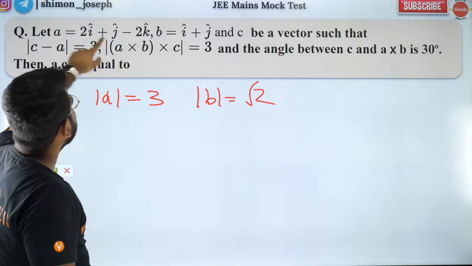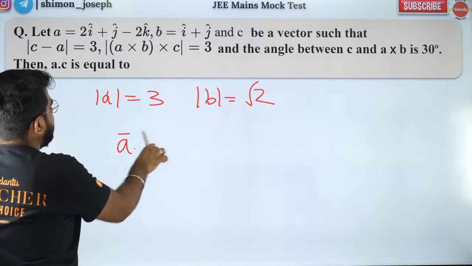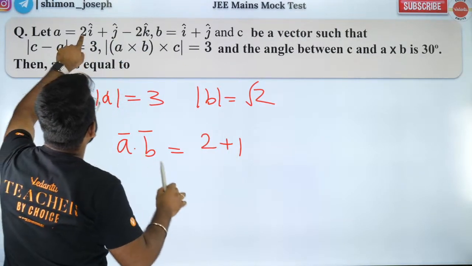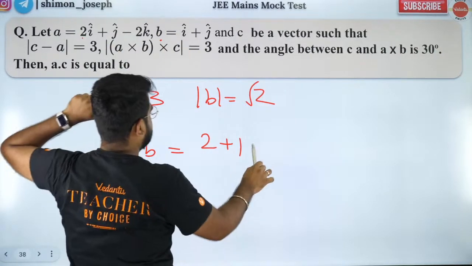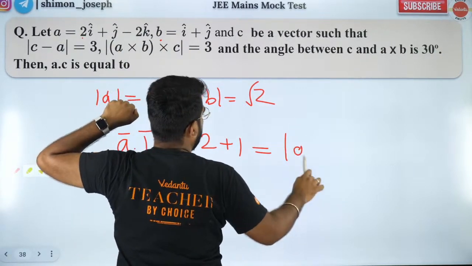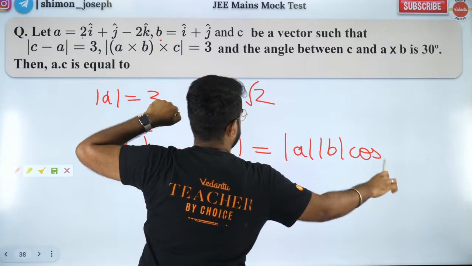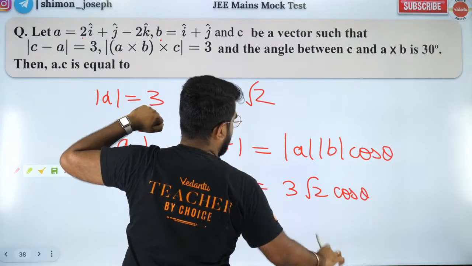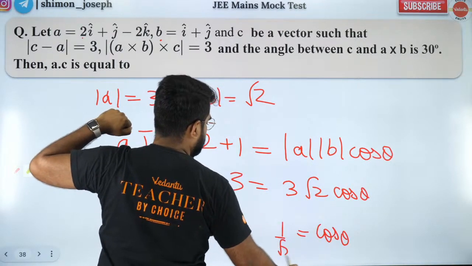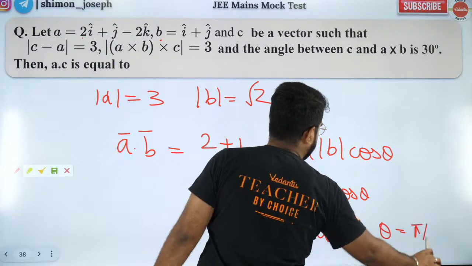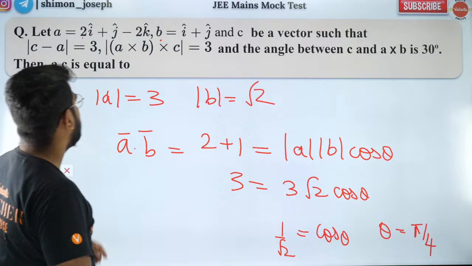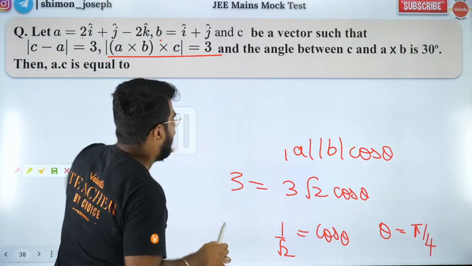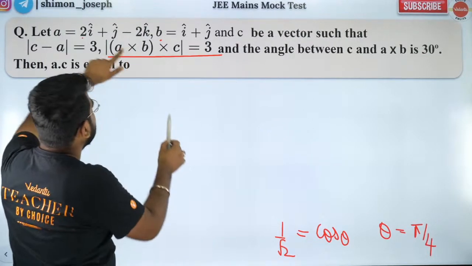And what is A dot B? A dot B is how much? A dot B is 2 plus 1. Correct? 2 plus 1. And that is equal to mod A, mod B, cos theta. So 3 is equal to 3 root 2 cos theta. So cos theta is equal to 1 by root 2. So that means the angle between A and B is pi by 4. Why do I need that? Because here I'm going to use that.